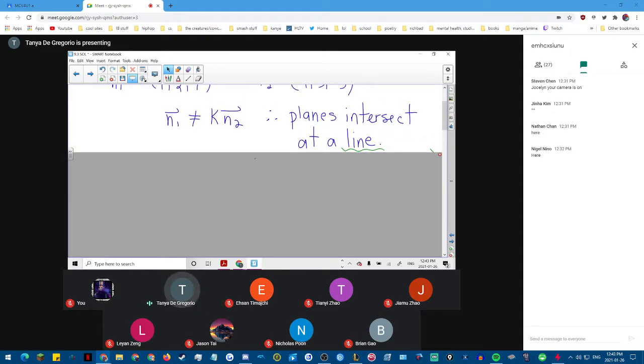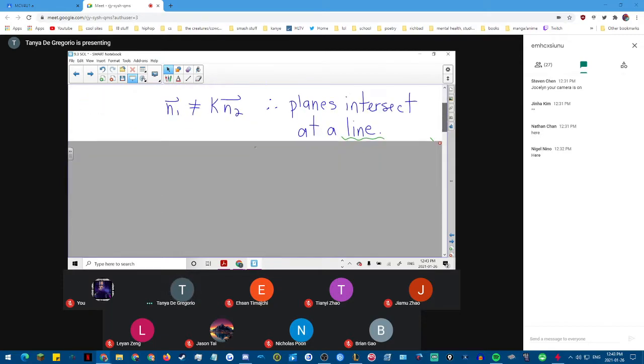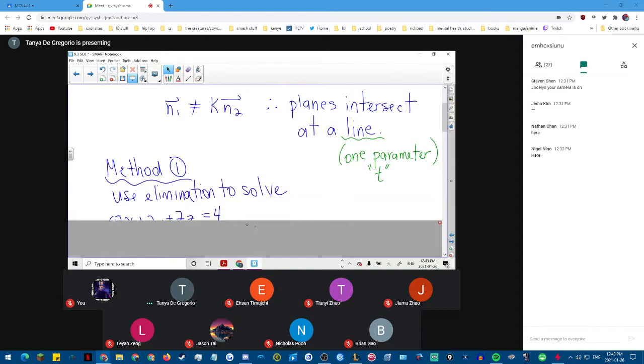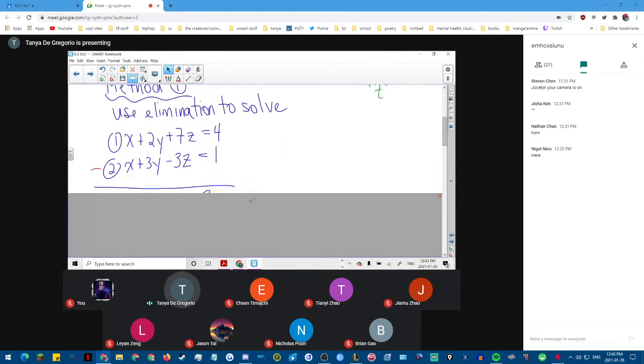Okay, so how can I solve this? Well, I can do this 2 ways. I showed you guys how to solve systems of equations with matrices, so you could use a matrix to do this, or you could use substitution or elimination. I'm going to show both. Okay, so method 1, elimination. So here are my 2 equations.